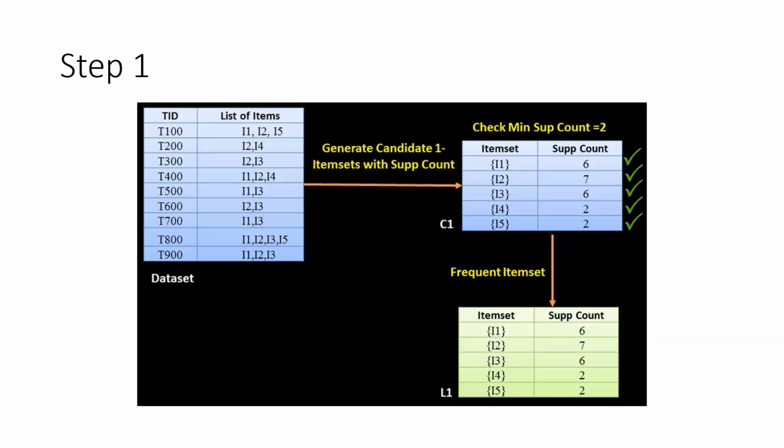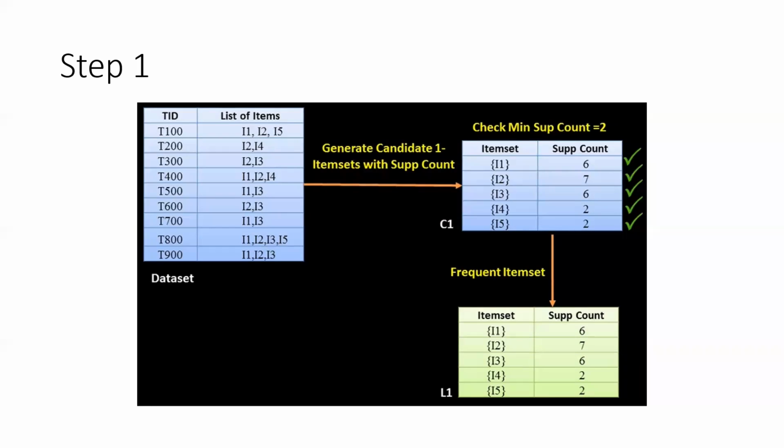Once you have the data set in the transaction format, you generate what you call candidate item sets. This candidate item set generation is an iterative process. You first generate item sets with one item, then item sets with two items, then item sets with three items and so on. I will take you through this step by step.